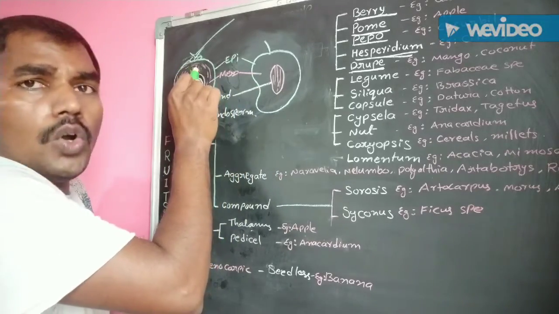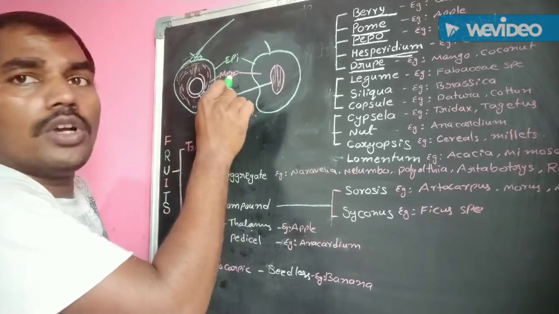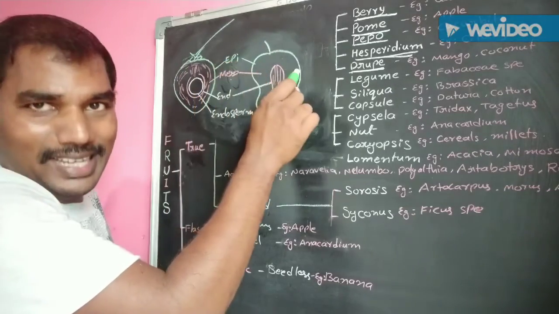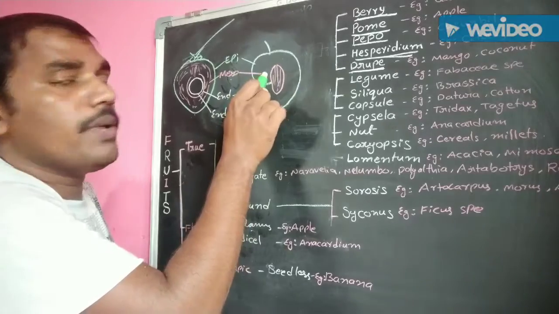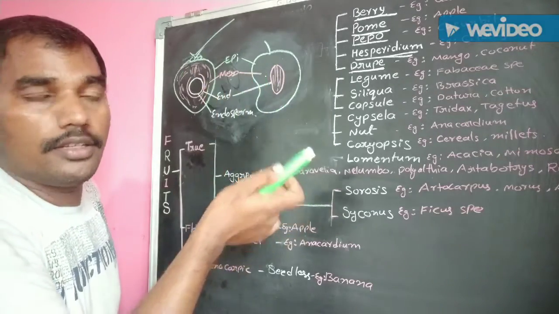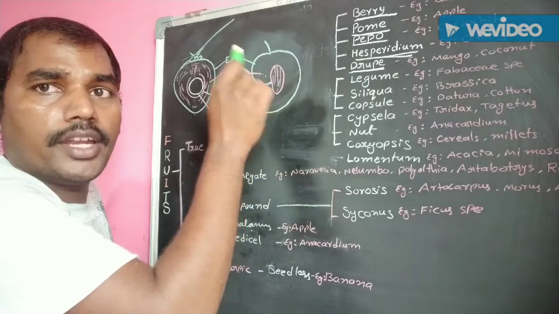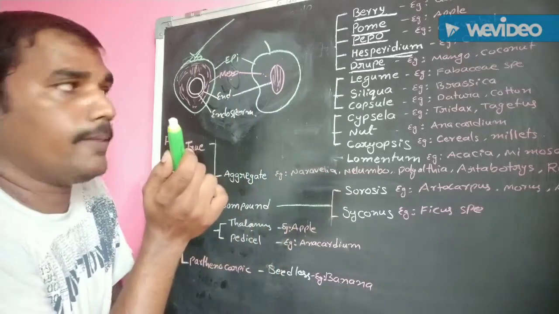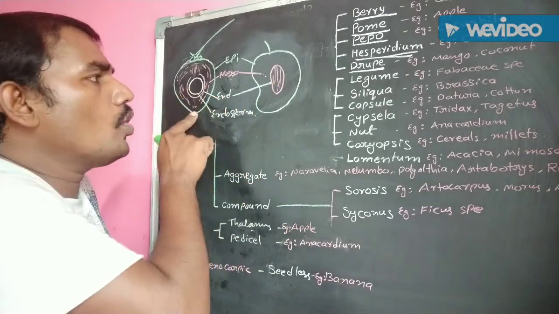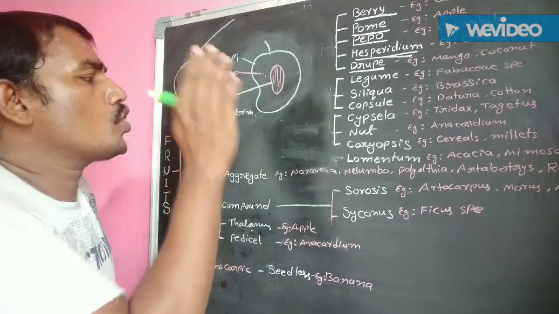In coconut, epicarp and mesocarp are fibrous. And in mango, epicarp is leathery and mesocarp is fleshy and also edible part at the time of ripening. Next one, endocarp is stony, both in coconut and mango.